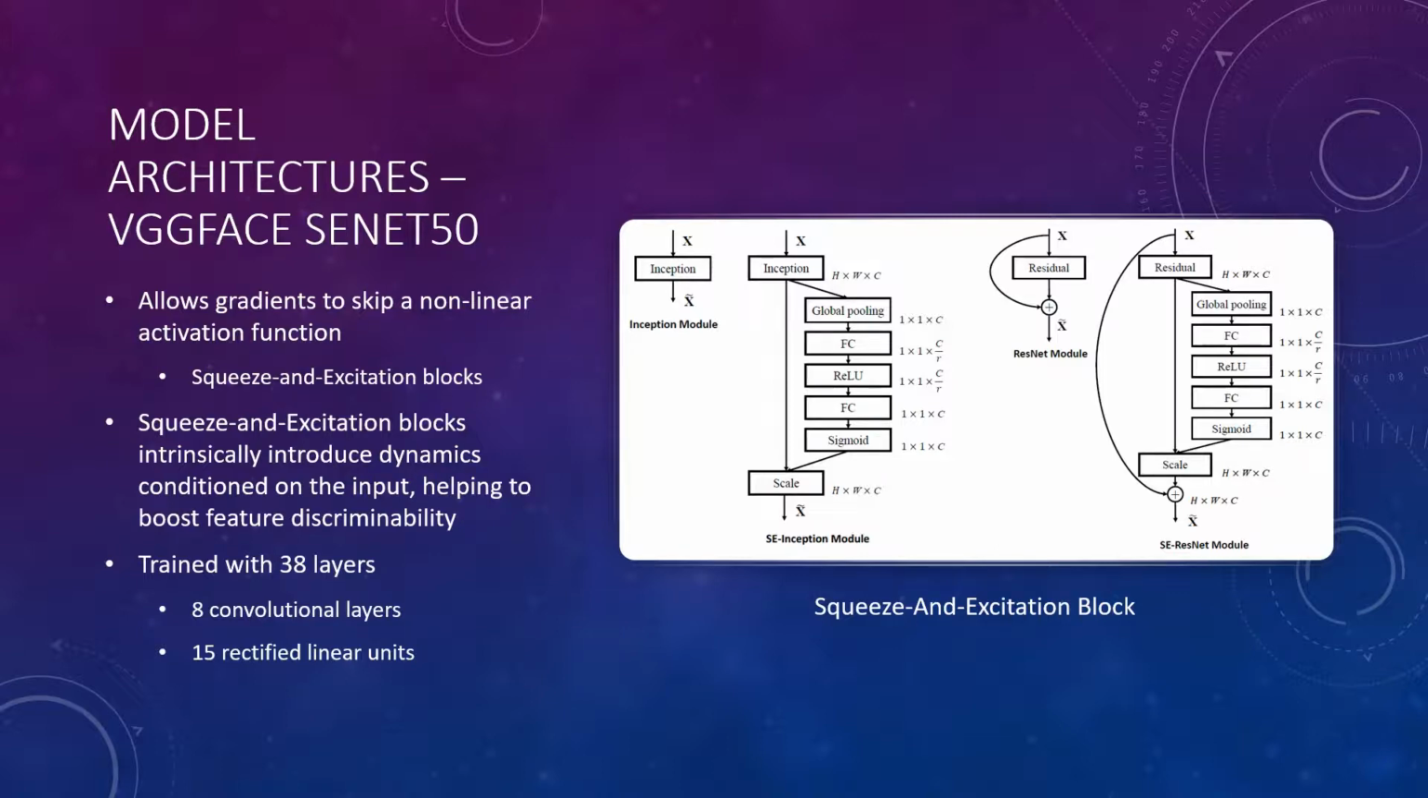Each model first undergoes supervised training as a face classifier with a softmax layer and labeled data. The softmax layer is then removed to produce a vector feature representation. To produce a good representation, the model is trained with 38 layers, 8 convolutional layers and 15 rectified linear units. The VGG Face model used in this project has been pre-trained on the VGG Face dataset and has already learned the important features of a face, allowing it to converge more rapidly.